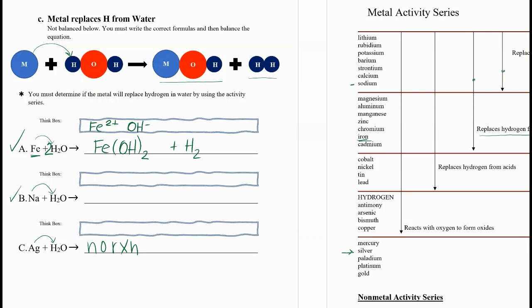The next one, sodium is a plus, hydroxide is a minus, so NaOH plus H2. We need to balance it. So let's put a 2 here, a 2 here, a 2 there, and it's all balanced.